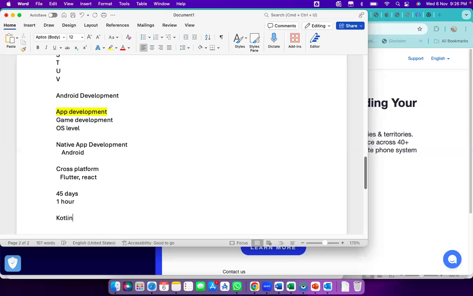Kotlin is a different language compared to Java? Yes, it is a different language, similar to Java, but different. Those who have basic knowledge of Java can easily understand this language. The syntax is almost similar, so nothing to worry about. Whatever we discuss, I'll teach from scratch, each and every line in detail. So that is the duration.